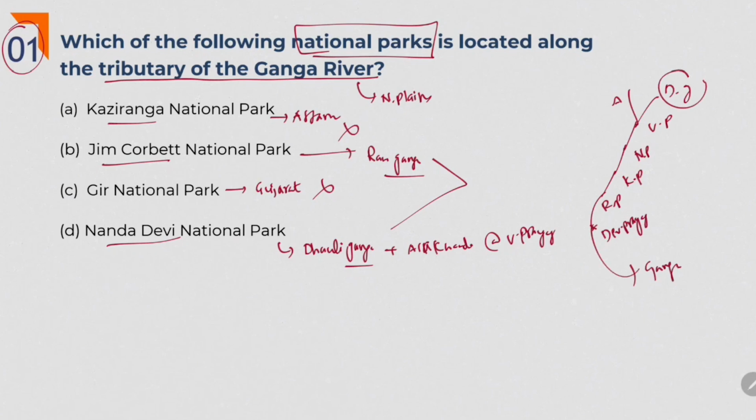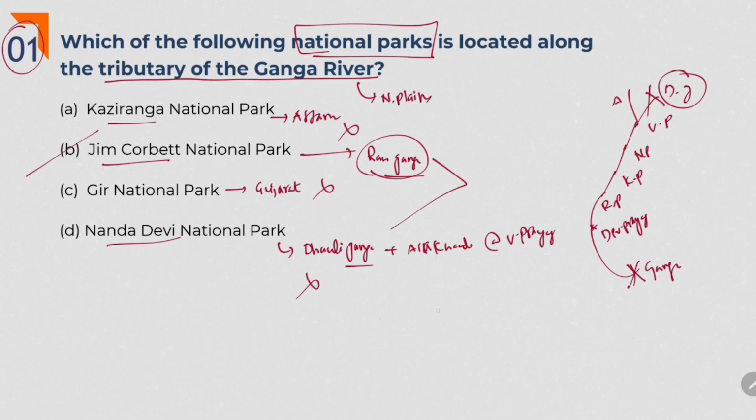So, how come Dhauli Ganga become the tributary of Ganga? Ganga river originates here and Dhauli Ganga originates here. So, we can eliminate Dhauli Ganga option. So, the remaining answer is Ram Ganga. Actually, Ram Ganga is the tributary of Ganga. So, answer is Jim Corbett National Park.